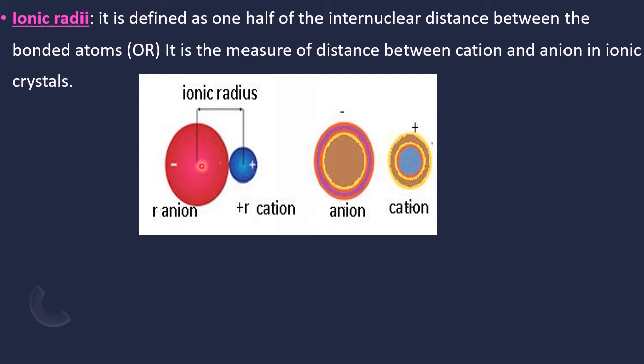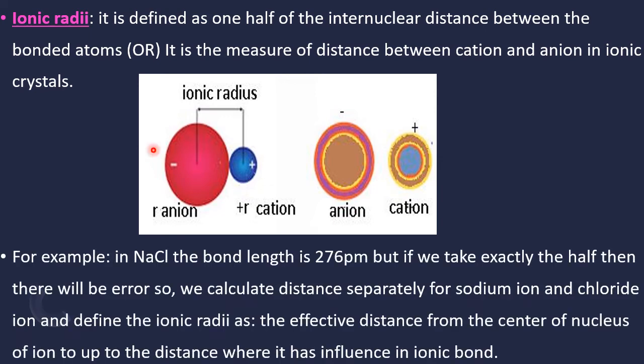But you see one more statement. For example, in NaCl, the bond length is 276 picometers. But if you take exactly the half, then there will be error. Why error? When you take half, half is the radius of this ion, though one is bigger and one is small. How to take then? That's why we calculate distance separately for sodium ion and chloride ion and define the ionic radii.